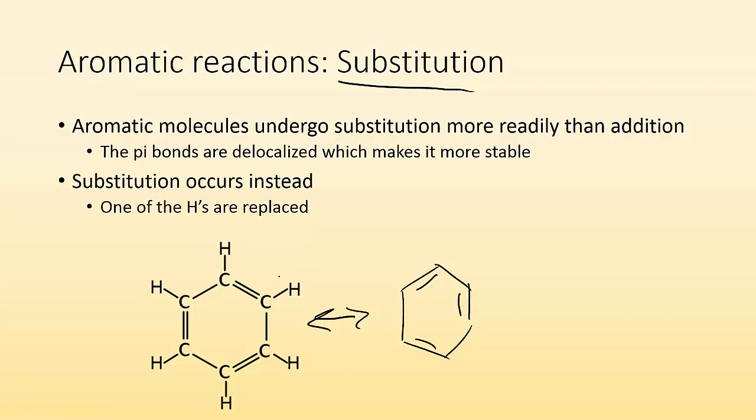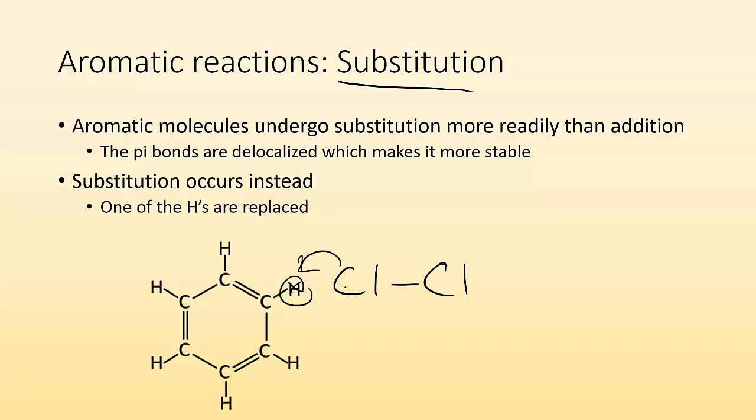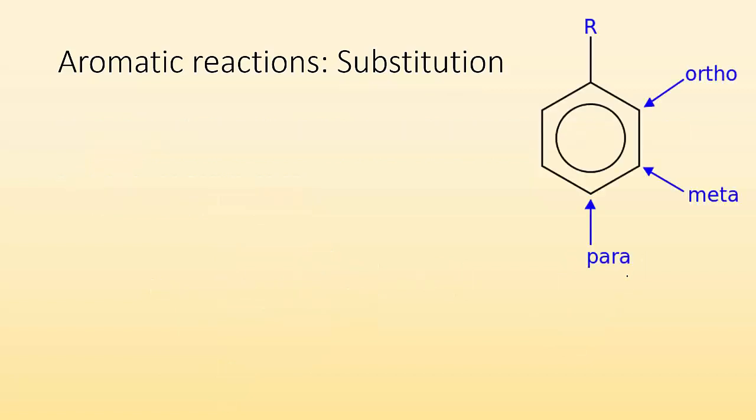So basically, one of the hydrogens is replaced. What's going to happen with substitution is, let's say I'm reacting it with chlorine, right? Well, one of those hydrogens is going to get replaced and the chlorine will get added onto it, and you're going to get the same molecule, but with one of the hydrogens replaced with chlorine instead. Cool. So how do you describe where those things are?